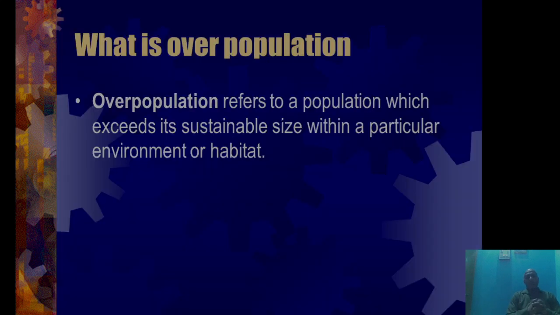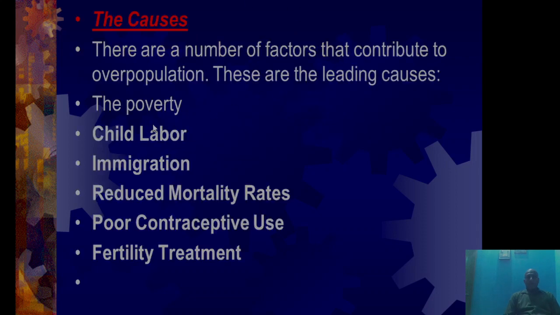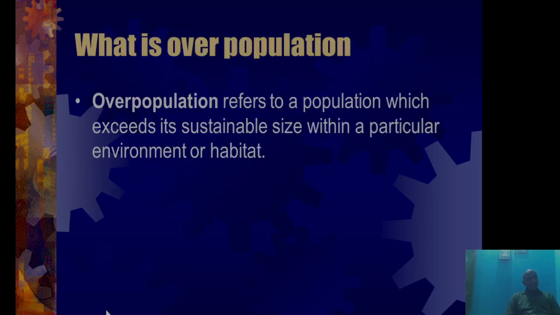What is overpopulation? Cause and effect. So, what is overpopulation? Definitely, overpopulation is population which exceeds its sustainable size within a particular environment or habitat, and also where there are very low resources and a huge number of users of those resources.